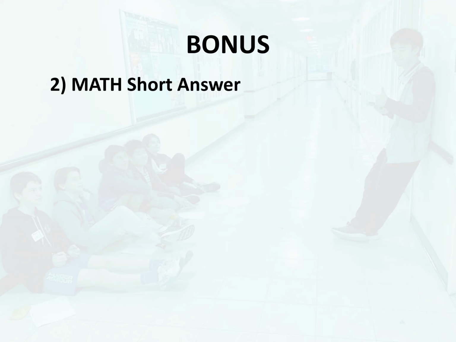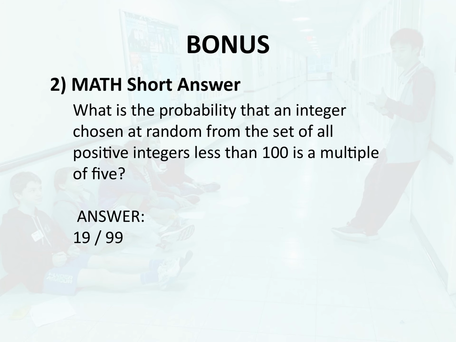Bonus 2. Math. Short answer. What is the probability that an integer chosen at random from the set of all positive integers less than 100 is a multiple of 5? Answer, 19/99.